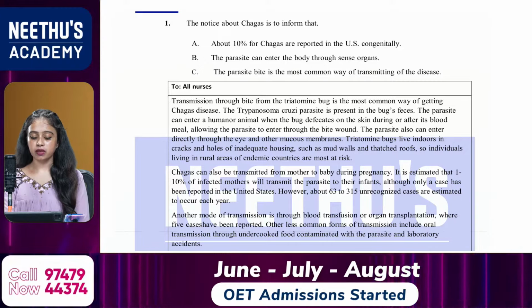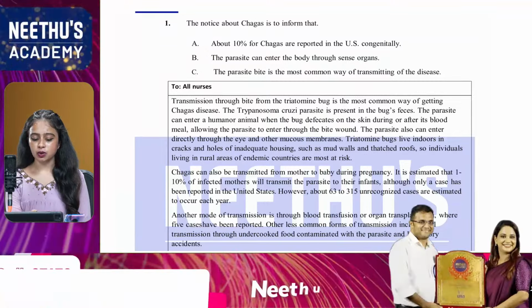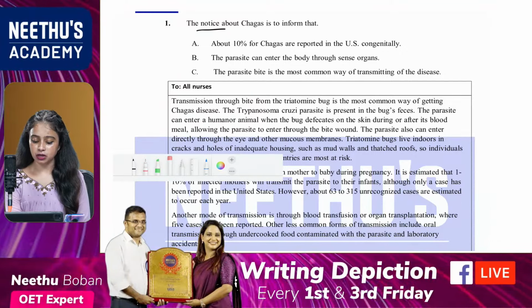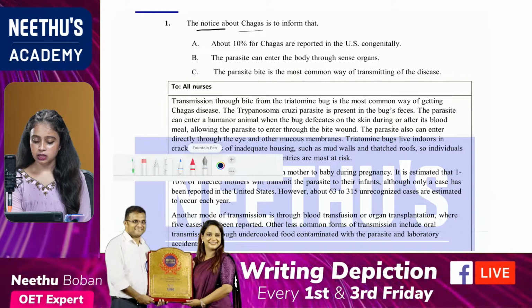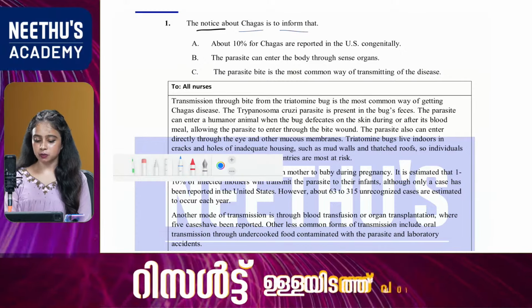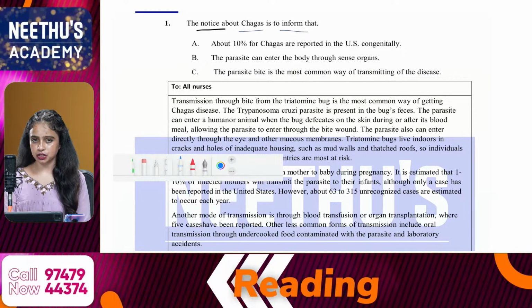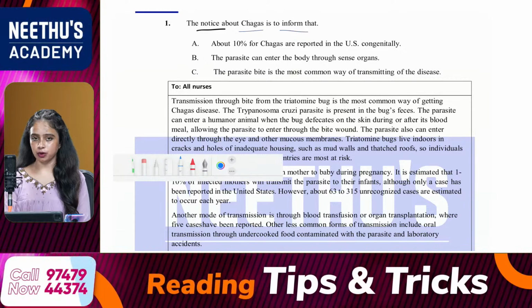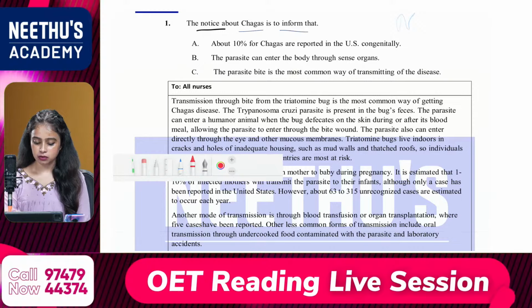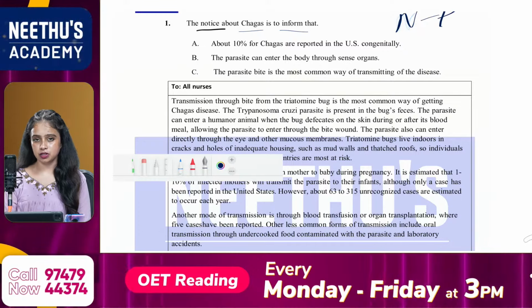So this is the question: The notice about Chagas is to inform that. So what are the keywords from the question? As you know, this is a notice, and Chagas, inform. So my keywords: notice, Chagas and inform. Then what about the first option? In which category does the question fall under? We have different categories of questions in Part B, and this comes under the category notice, in which we are reading for the purpose.